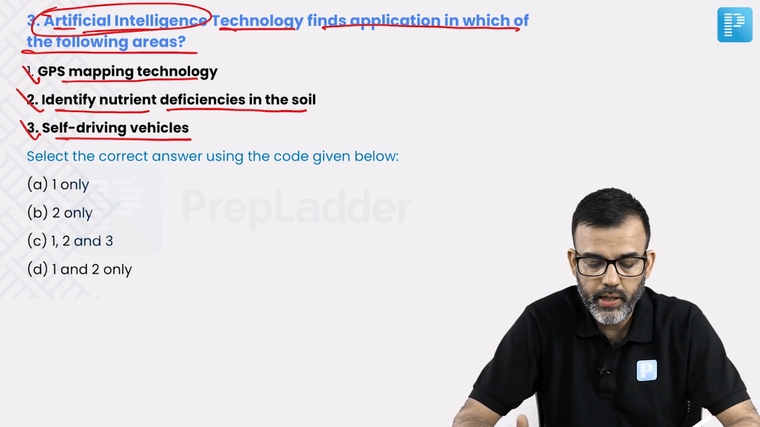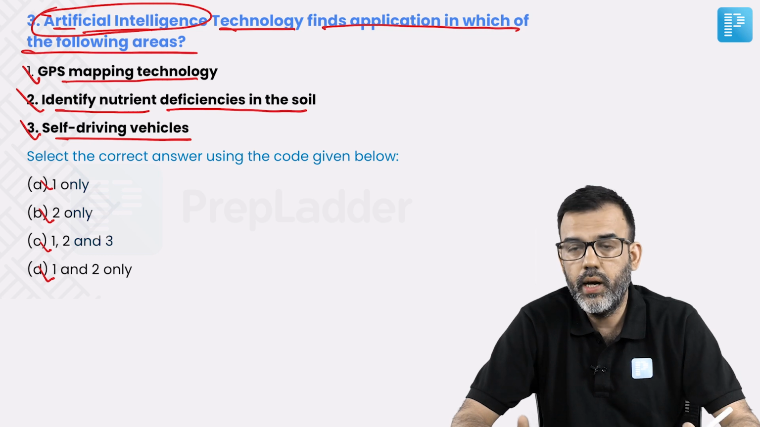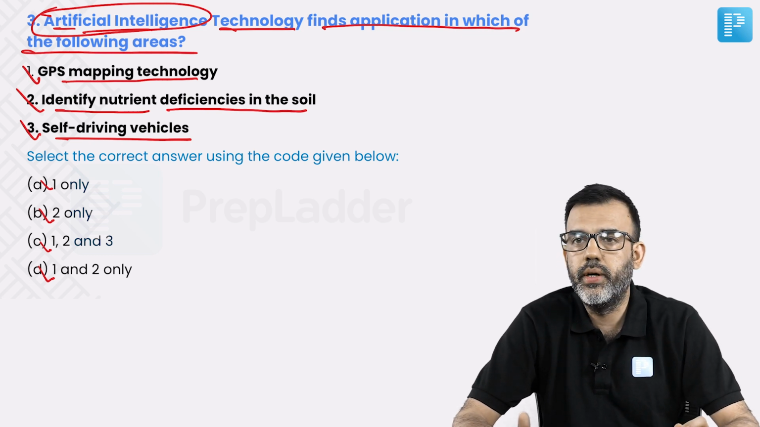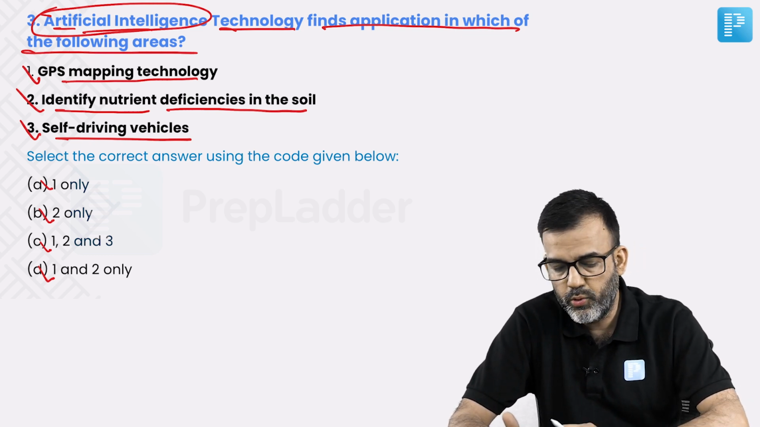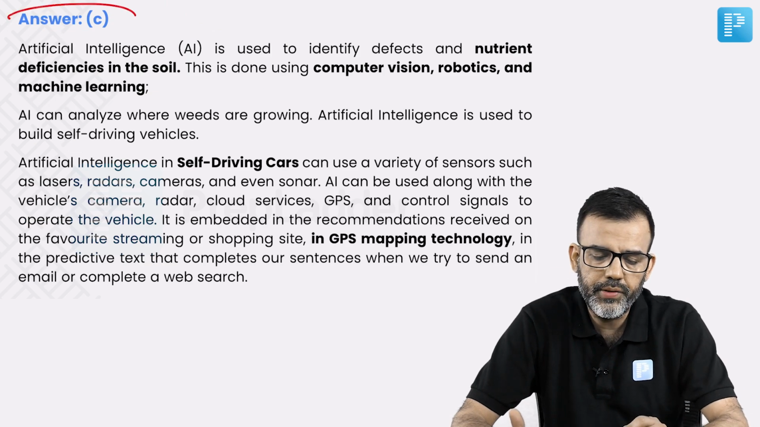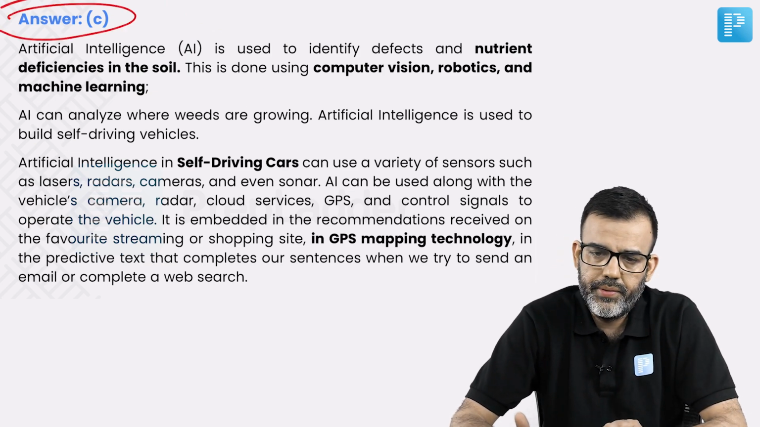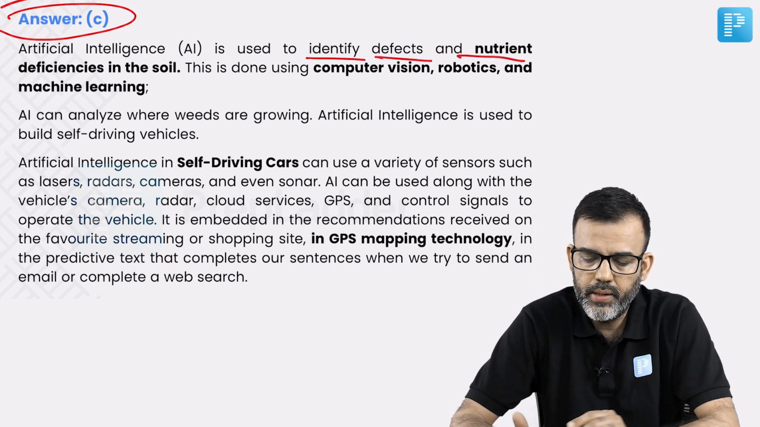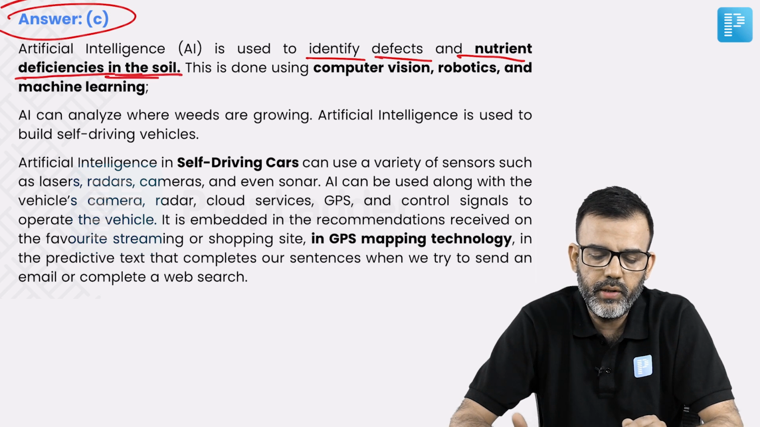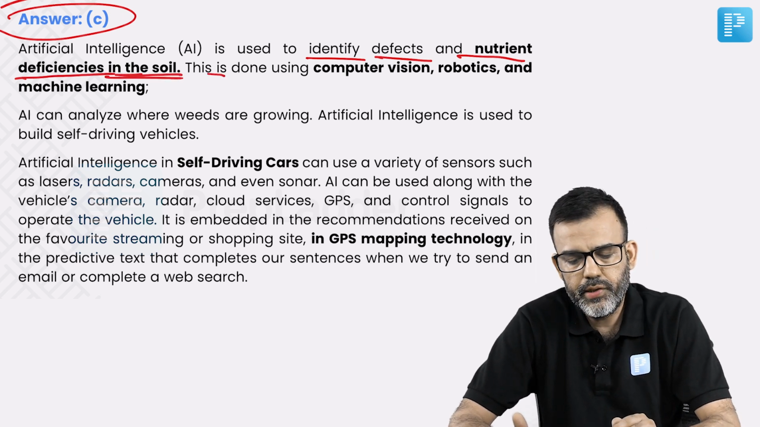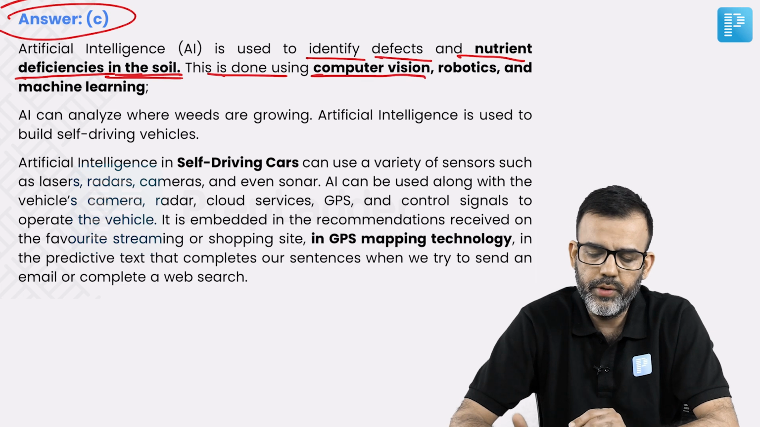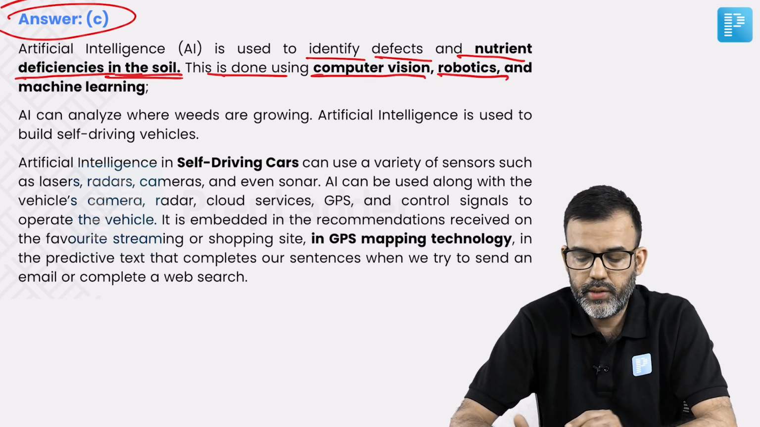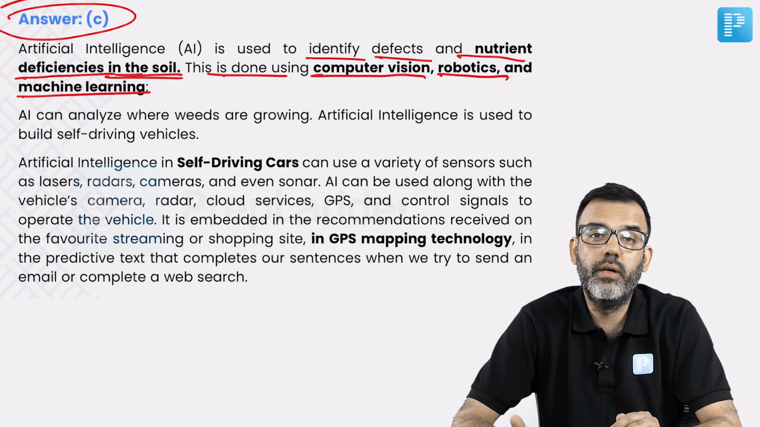Again, you have to choose the correct option, and the options were 1 only, 2 only, all 3 are correct, and 1 and 2 are correct, but the third one is not correct. Let's get into the explanation. The correct answer is C. Artificial intelligence is used to identify defects and nutrient deficiencies in the soil. This is done using computer vision, robotics, and machine learning.